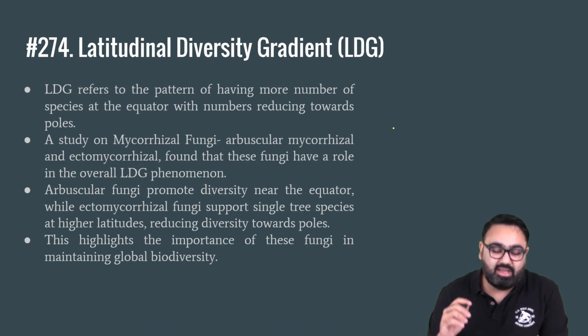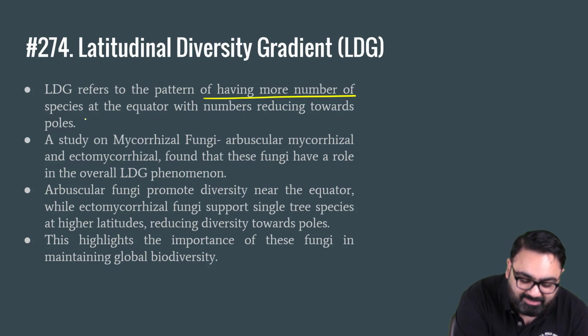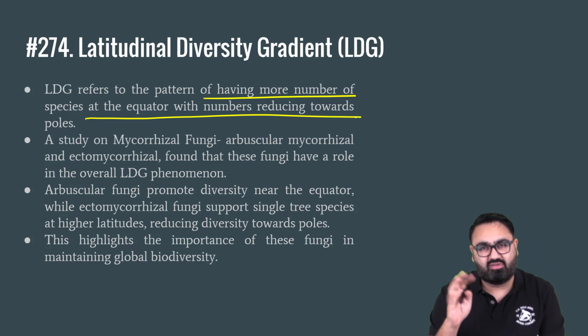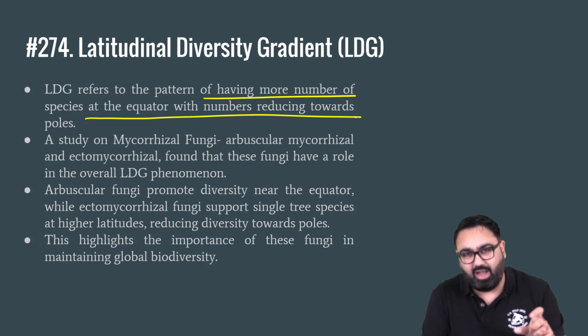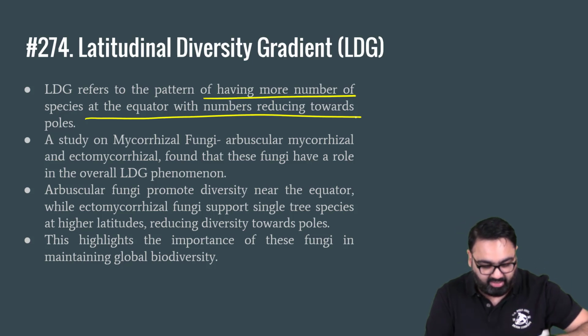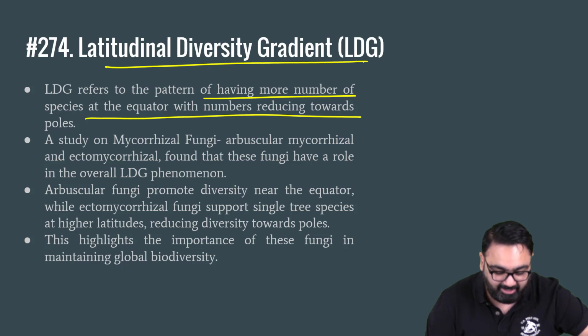In simple terms, it refers to a pattern under which you will always see more species at equators, and when you move towards the pole, the biodiversity starts to decrease. So a lot more species survive in equatorial and tropical weather, and when you move towards the pole, the number of species start to decline. In simple terms, this is called latitudinal diversity gradient.